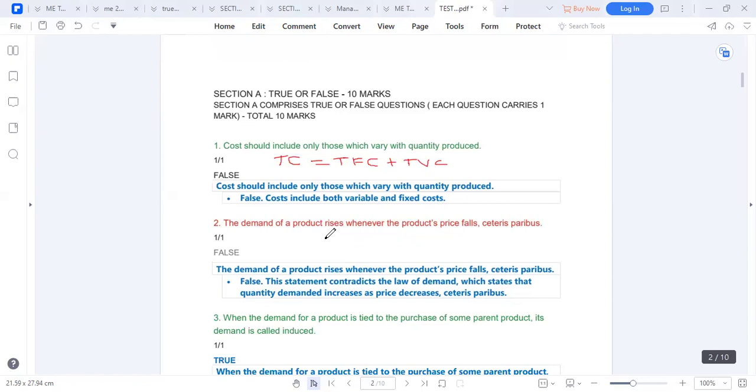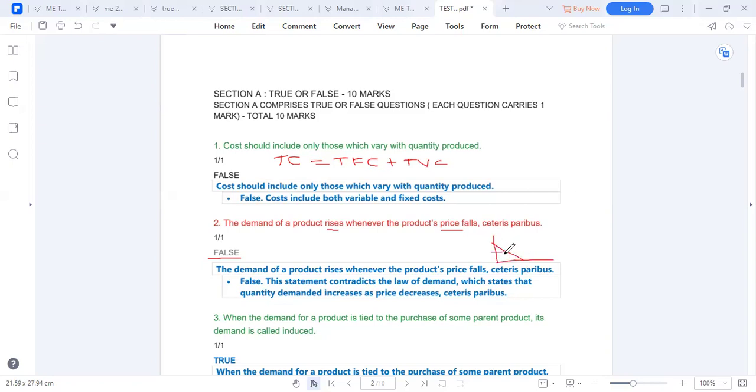Number 2, the demand of a product rises whenever the price falls. Ceteris paribus, holding all things constant, the demand of a product will go up whenever the price goes down. That is false. This statement contradicts the law of demand, which states that quantity demanded increases as price decreases. So the law of demand simply says